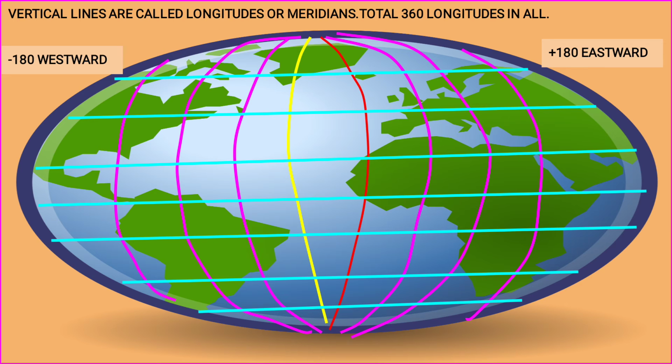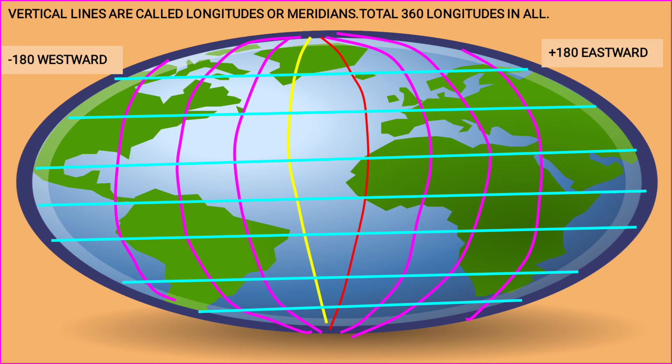How? They are joining the north and the south pole. That means they are dividing the earth into western and eastern hemisphere. Okay, the vertical line divides the western and eastern hemisphere. So total how many? 360 longitudes are there.